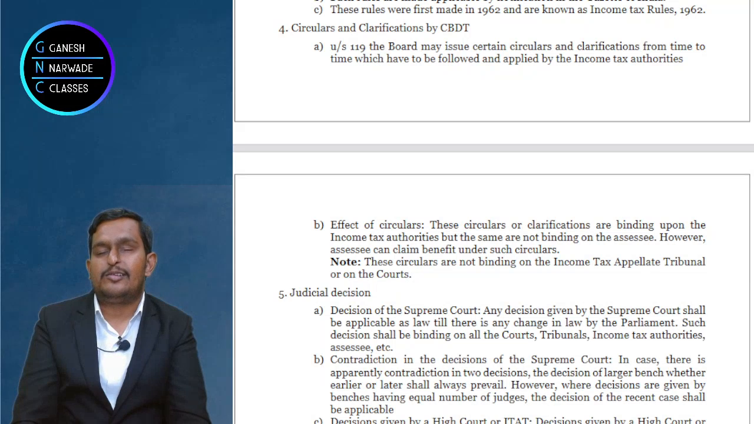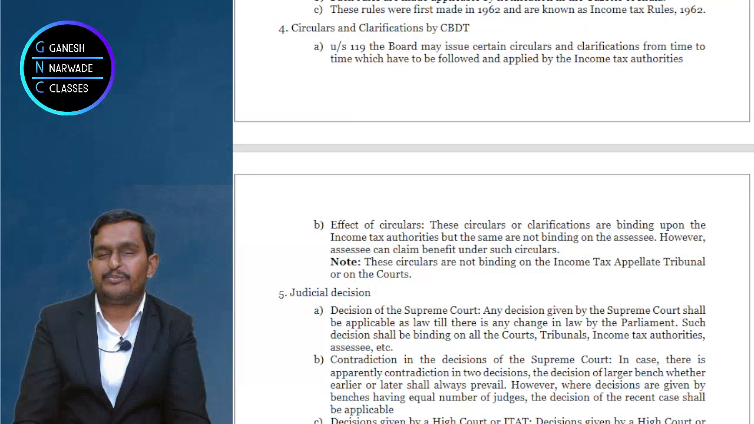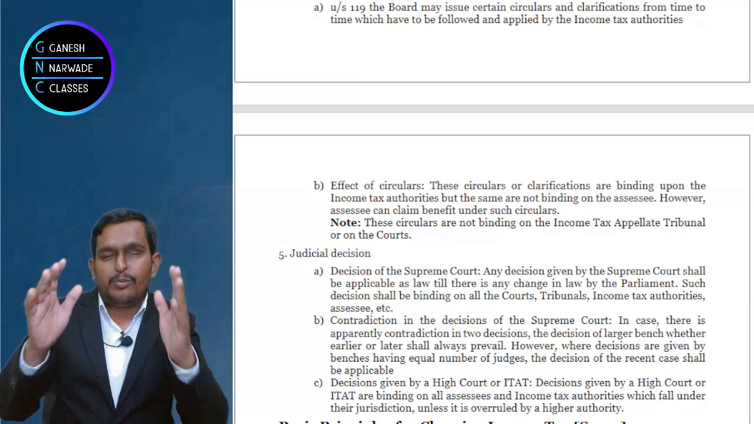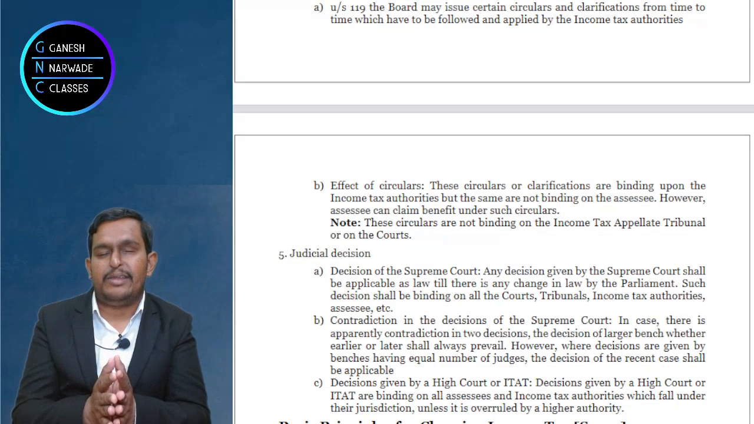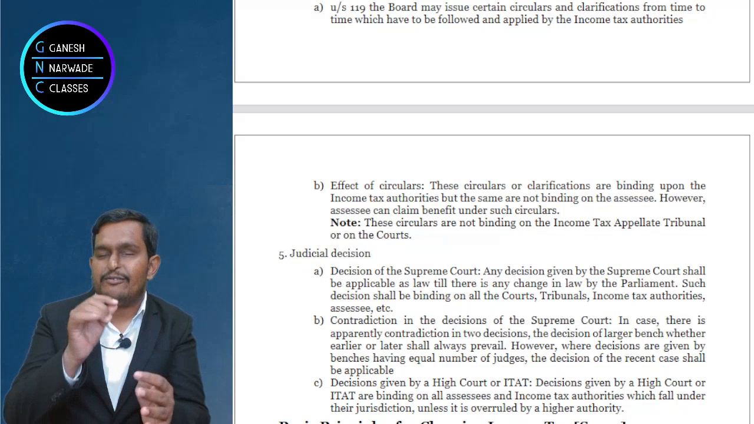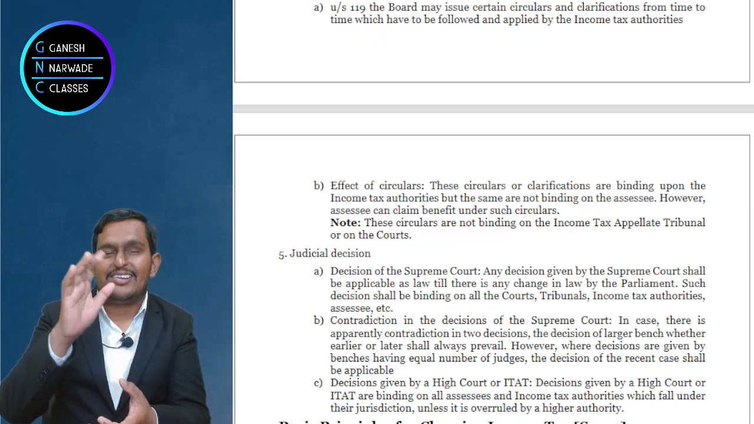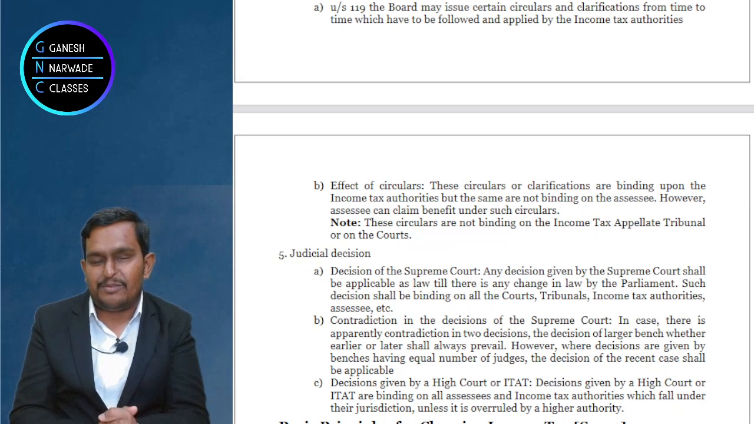Now come to the judicial decisions. Dekho, what is the top court in our country? Apex court in our country. Supreme Court is the apex court. Top court in our country. Okay, clear to all of you. Now, whatever Supreme Court says is the law of the land. That means it will become the law which everybody has to follow.